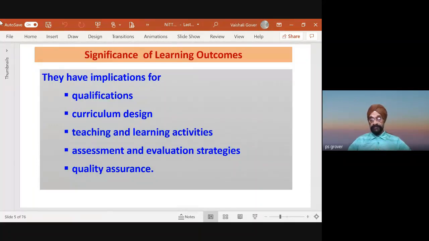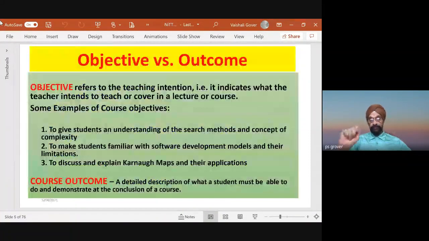See, in the traditional system, the teacher delivers the lecture, student notes down, then there may be interaction, there may not be interaction. It's not mandatory. He passes the examination. But no, in the case of outcome-based education and concern focusing on student learning outcome, then what kind of teaching activities are relevant, what kind of learning activities are required, how the assessment is to be done, and how the quality of student learning is to be ensured. So that is the significance of defining learning outcomes.